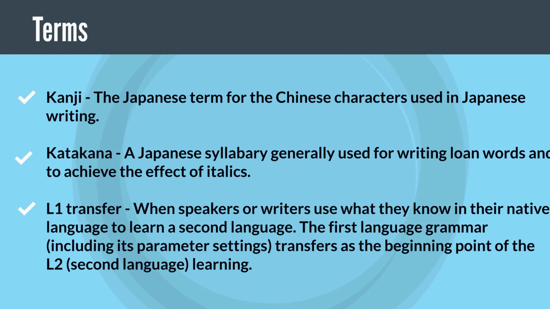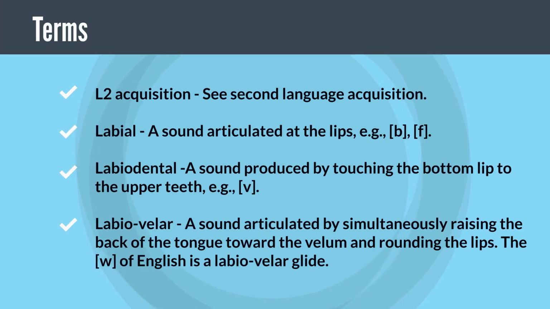L1 transfer, when speakers or writers use what they know in their native language to learn a second language. The first language grammar, including its parameter settings, transfers as the beginning point of the L2, second language, learning. L2 acquisition, see second language acquisition.